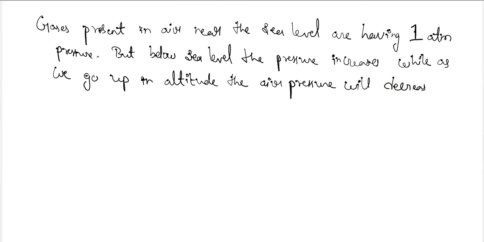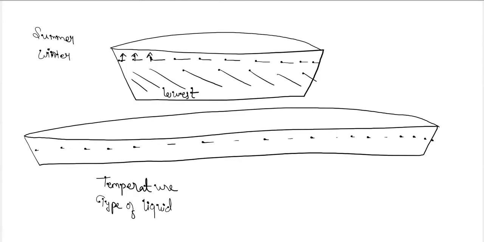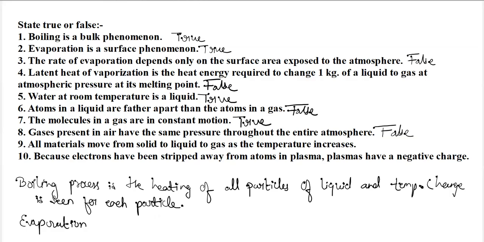So hence the given statement that gases in air have the same pressure throughout the entire atmosphere becomes false.